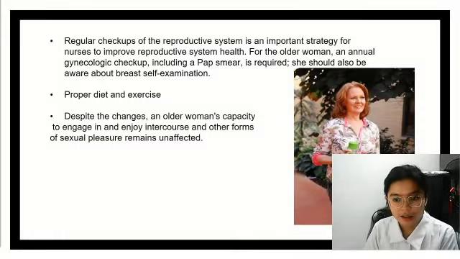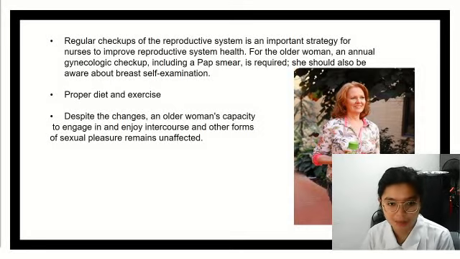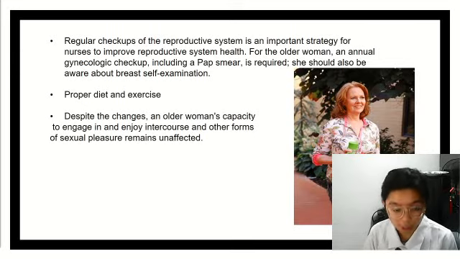Now, it is important that a woman should have regular checkups of the reproductive system, and it is an important strategy for the nurse to improve reproductive system health. For the older woman, an actual gynecological checkup, including a pap smear, yearly is required, and she should also be aware of breast self-examination. Now, it is still important to maintain a proper diet and exercise.